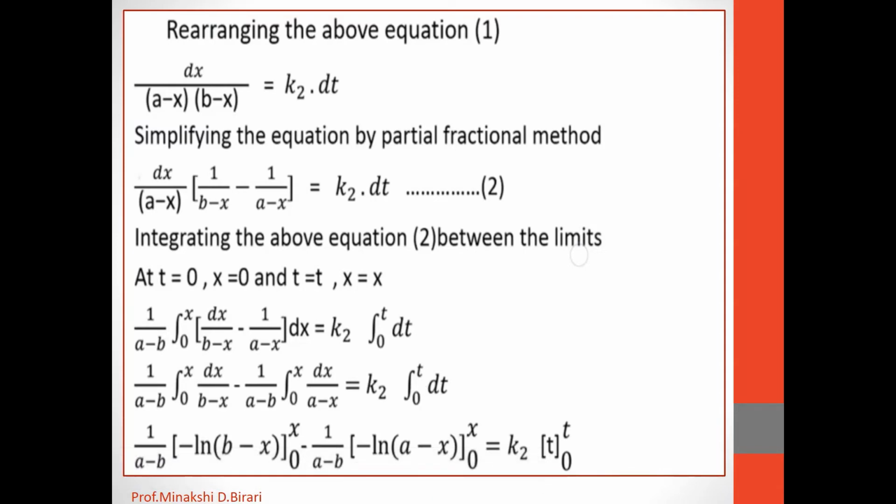Then 1 upon a minus b in bracket minus ln into b minus x, minus 1 upon a minus b into minus ln into a minus x, from 0 to x, is equal to k2 into t from lower limit 0 to upper limit t.